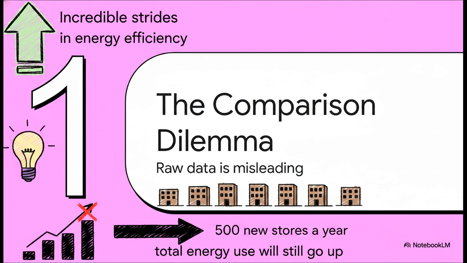Section 1, the data comparison dilemma. Why raw data is honestly pretty misleading. The reality here is that relying purely on raw numbers in sustainability reports can totally trick investors and stakeholders. Think about it. A company could make incredible, real strides in energy efficiency, but if they also open 500 new stores in a single year, their total energy use is inevitably still going to go up.